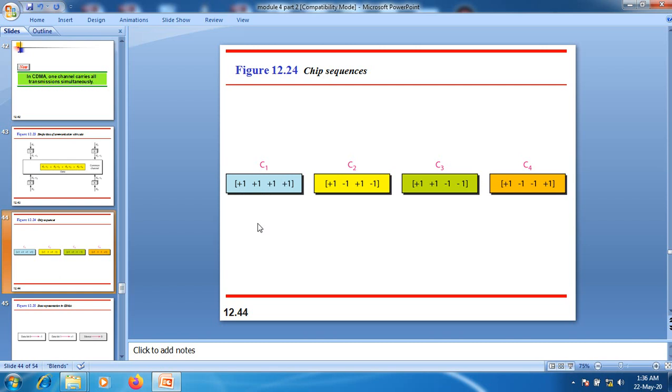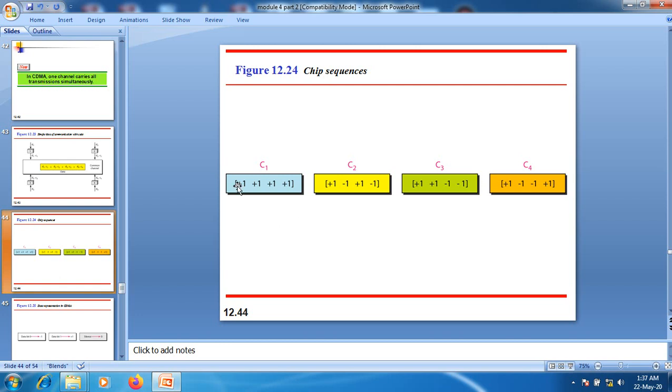The second rule says that if you multiply this particular code by a scalar, for example this C1 is multiplied by 2, in that case we will receive the chipping sequence elements as plus 2, plus 2, plus 2, plus 2.